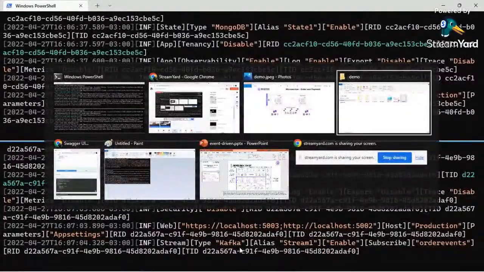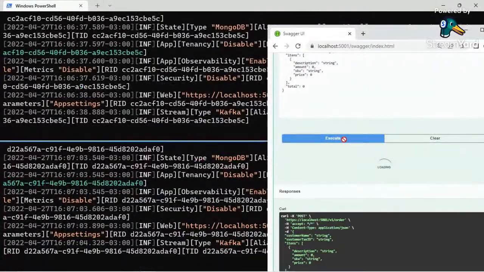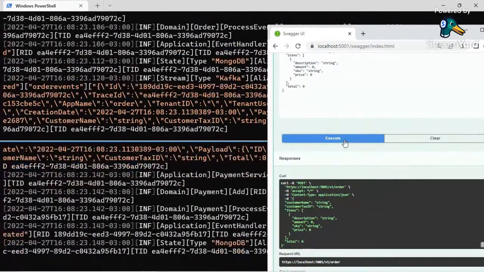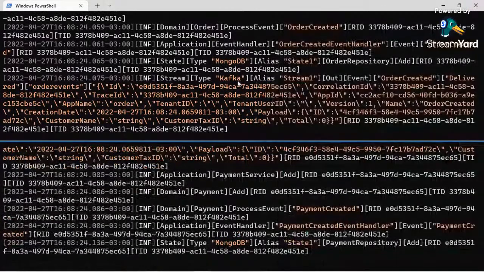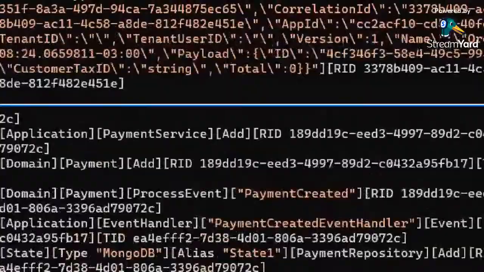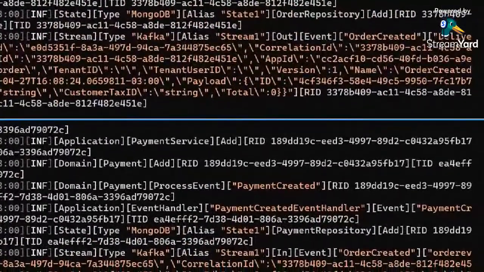So if I go here and do the same thing, you see? Events come from the order microservice and go to the payment microservice, and here is a very special moment: we got stream Kafka, order microservice, out event, order created, and we got stream Kafka, in event, order created.